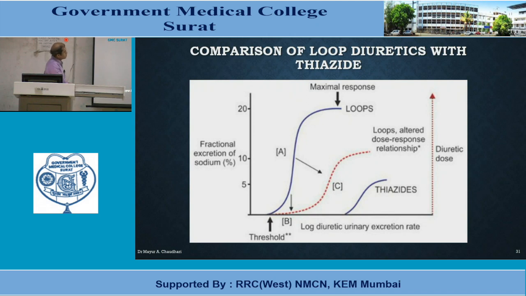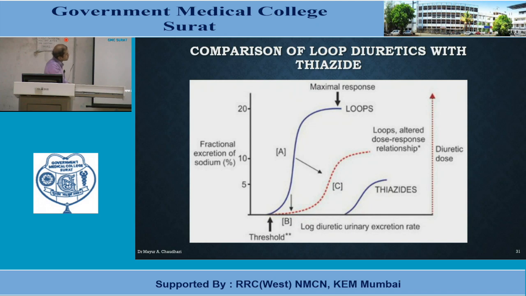At 5% sodium excretion, the maximum amount of thiazide diuretic is required. But at almost minimal level, loop diuretic excretes 5% of sodium ion.